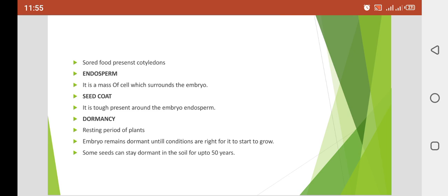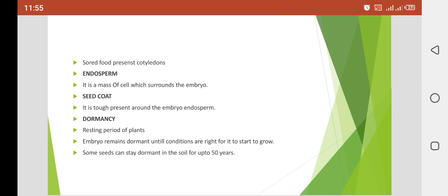Now what is the seed coat? It is present after the endosperm and covers the embryo, and it protects the seed from the outside or external environment.